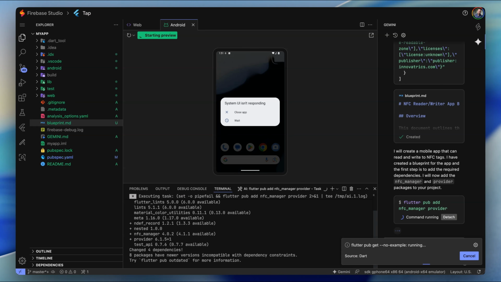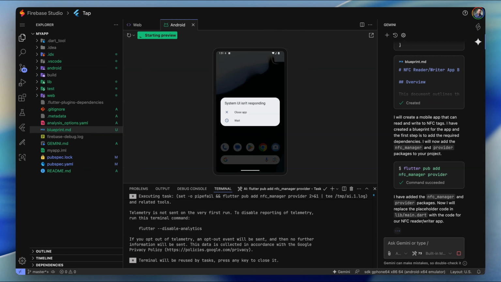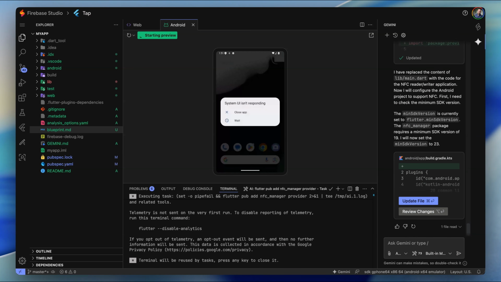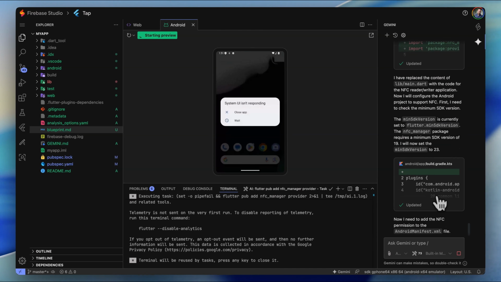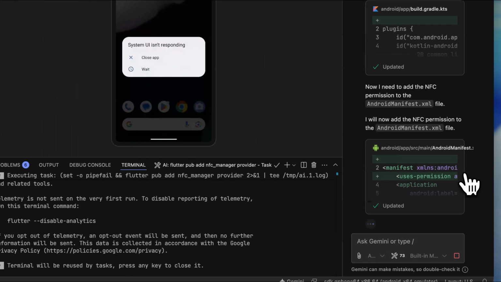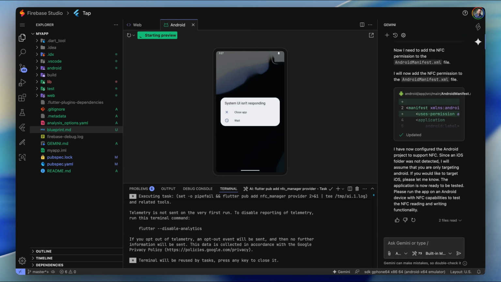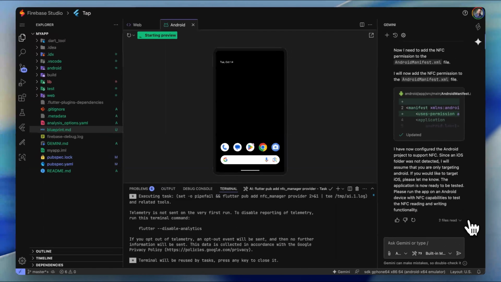Ultimately, while Firebase Studio is still in preview and holds immense potential with its deep Firebase integration, it currently feels more like an AI-powered web development tool where Flutter is a secondary consideration. For dedicated, vibe-driven Flutter development, I don't think this one's quite ready for prime time.